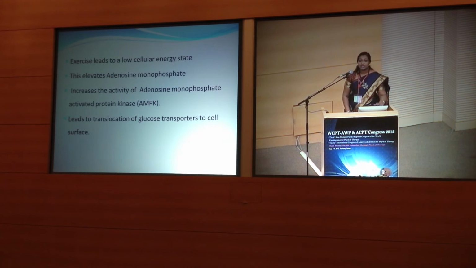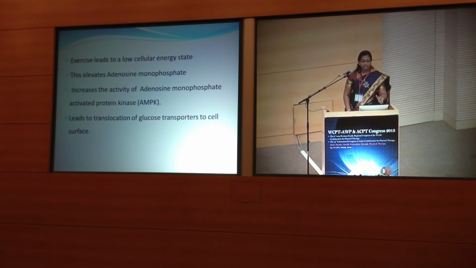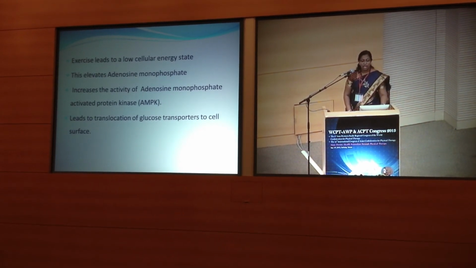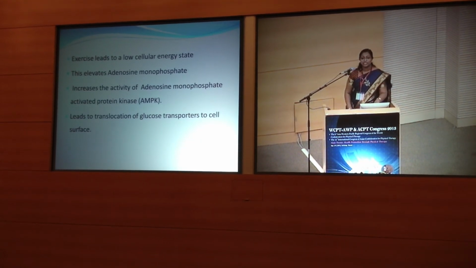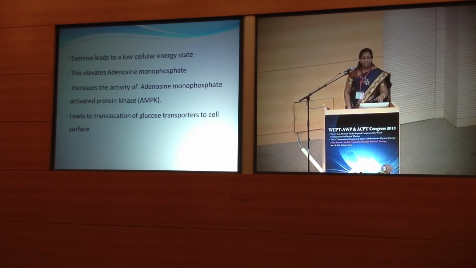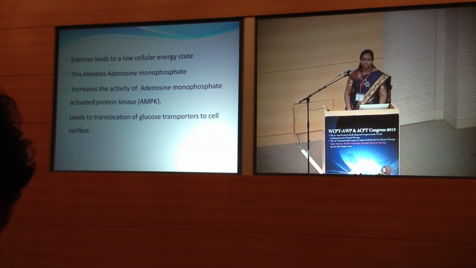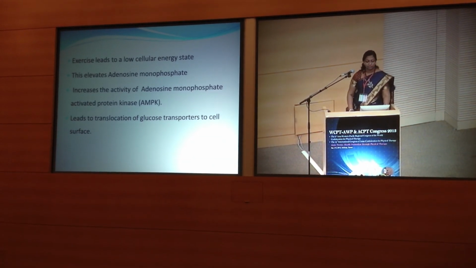Now, how does the contracting muscle increase the muscle glucose uptake? Now, the reason is as follows. Exercise leads to a low cellular energy state, and in such a state, the level of adenosine monophosphate is elevated, and this elevated adenosine monophosphate will increase the activity of an enzyme known as adenosine monophosphate activated protein kinase, and this in turn will lead to the translocation of glucose transporters to the cell surface, and thus more glucose will be absorbed into the muscle.